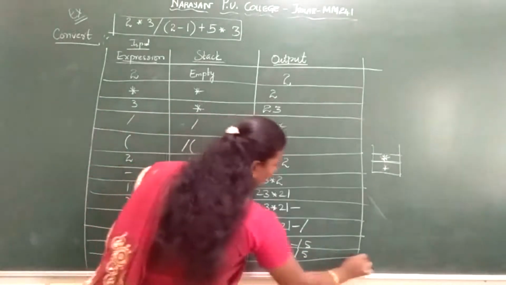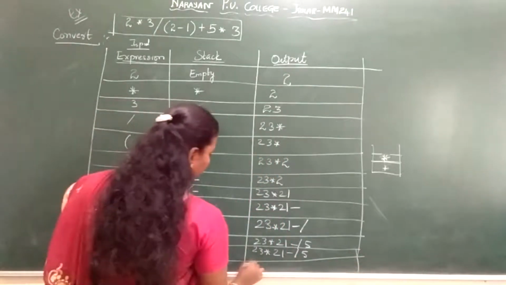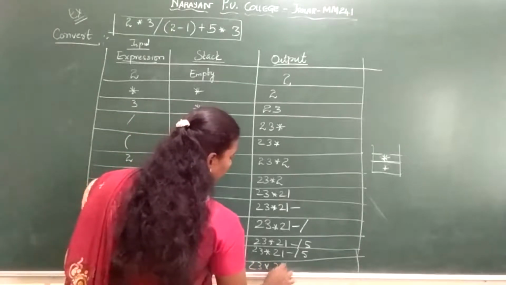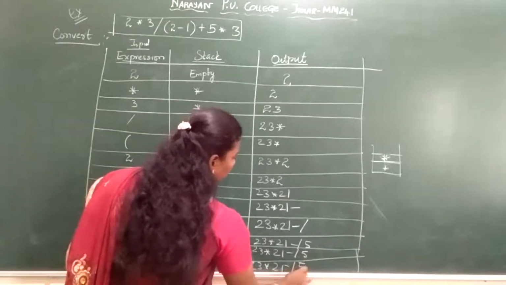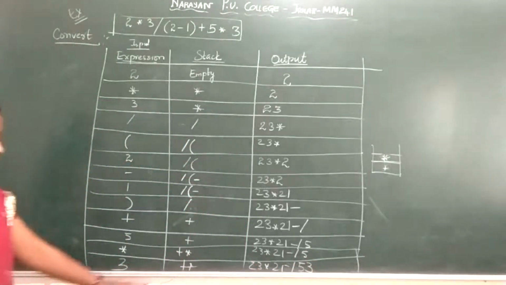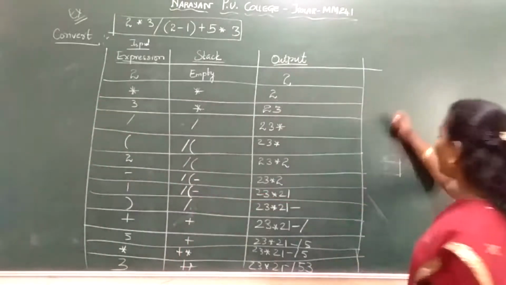Next we have the last input, 3. So where should 3 go? 3 should go to your output: 2, 3, star 2, 1 minus division 5, 3. Okay, now what is remaining in your stack? Plus and star. Now when you pop out, what will happen?